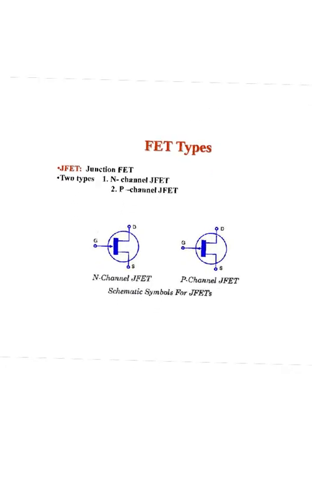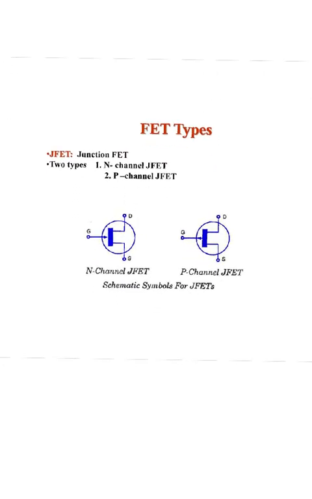So next, in the FET types, there are two types, N channel and P channel, as we discussed. You can check the similarities here. Here in the N channel JFET, the arrow mark is towards the inside, whereas in the P channel JFET, the arrow mark is outward.